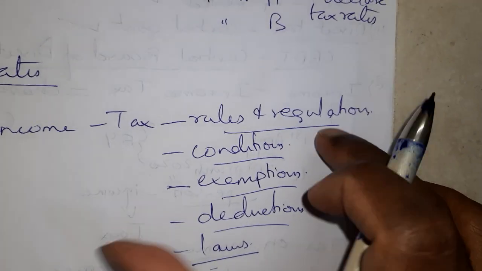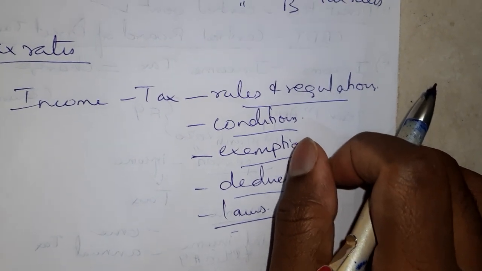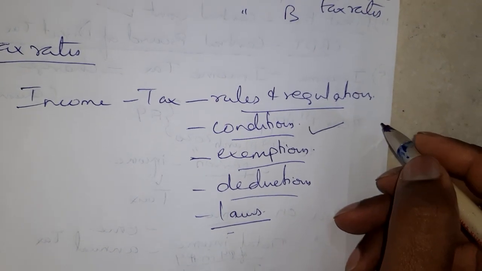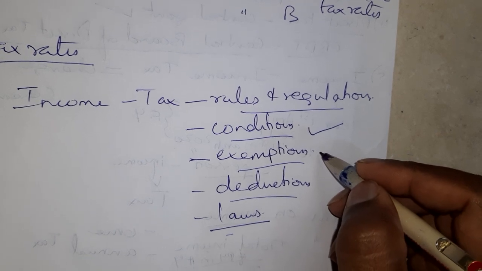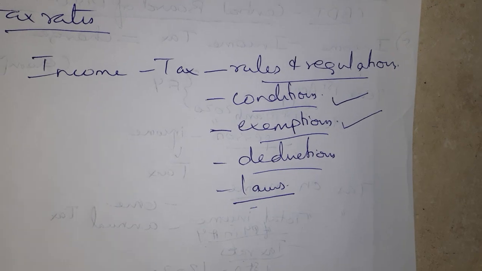Now one thing you have to understand, income tax is applicable to all persons, but there are certain conditions where certain persons need not pay tax. There are certain incomes which are exempted from tax.